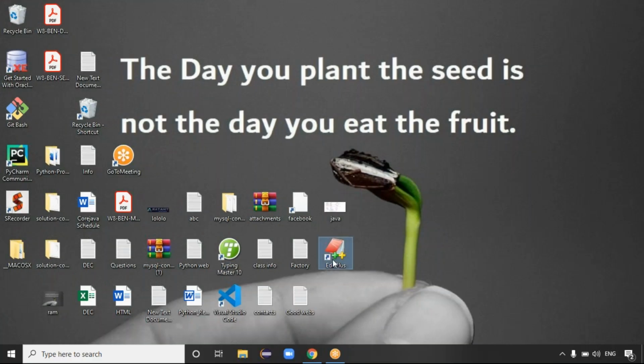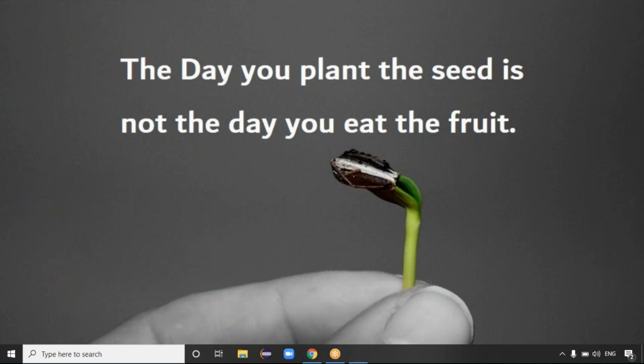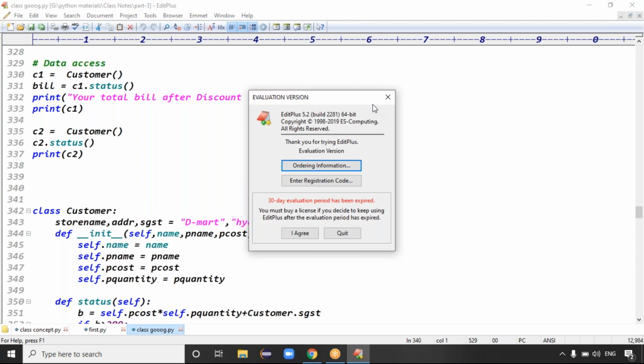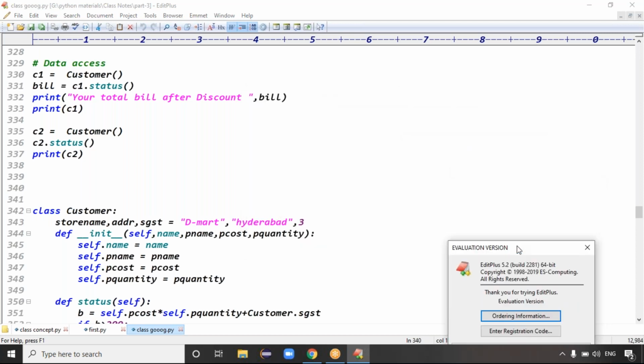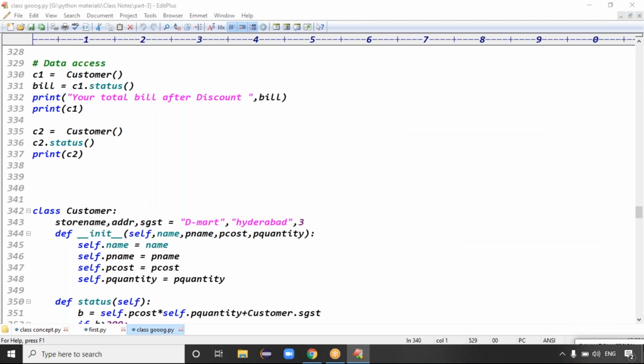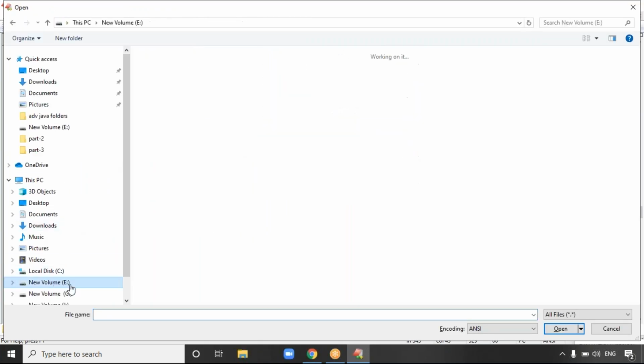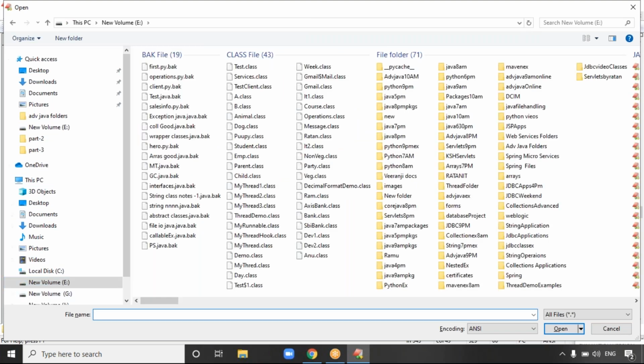Yesterday's class topic was garbage collection. We did it with the system.gc method, to call the garbage collector. The second way you can call the garbage collector is the runtime.gc method. The Runtime class also has the gc method to call the garbage collector.